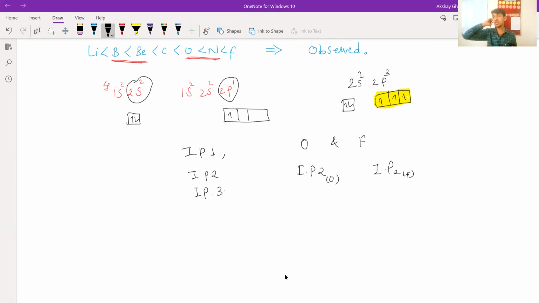Because if you see first ionization enthalpy, fluorine is having more IP1 than oxygen, obviously. But if you think about the second ionization enthalpy, we may say, okay, if first is greater, then second must be greater, we may say like that. But there is some other thing.